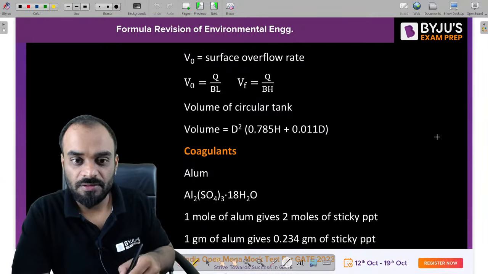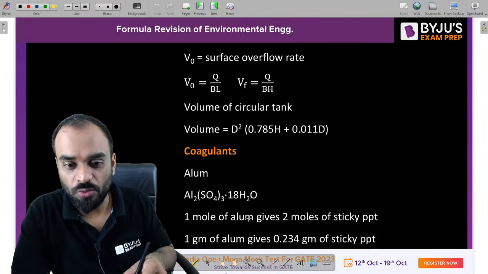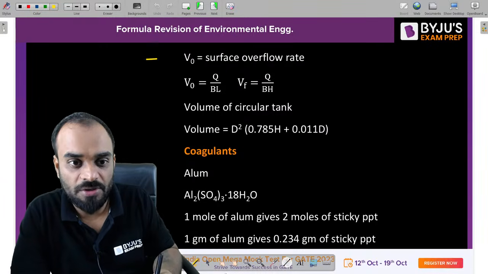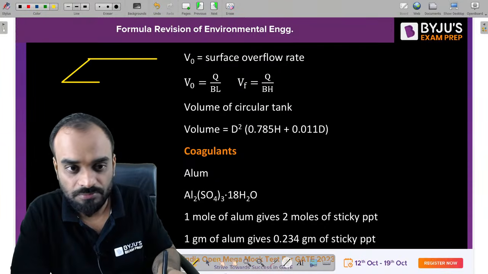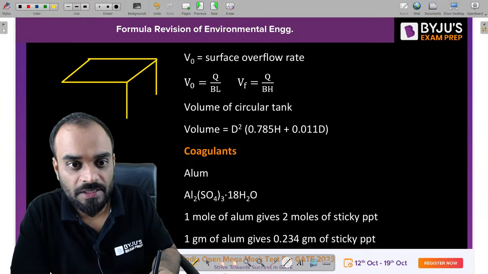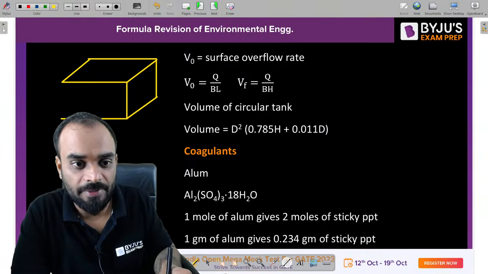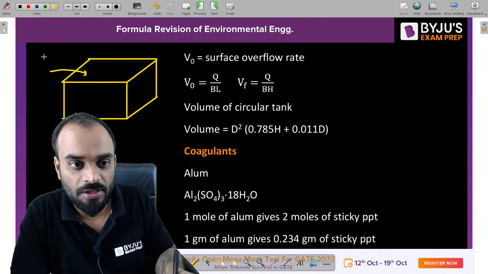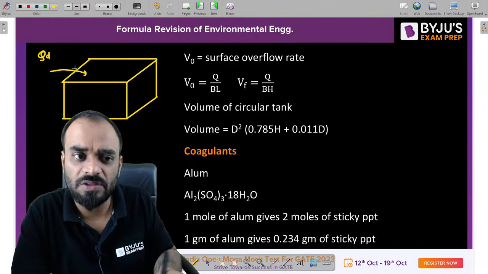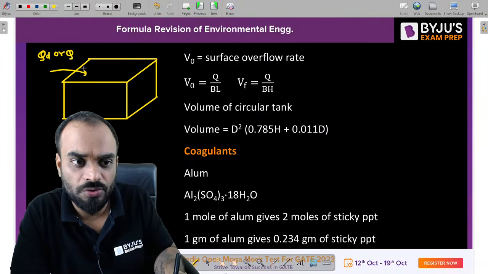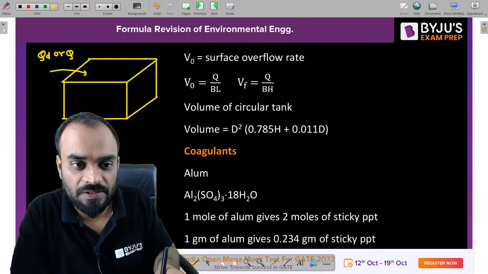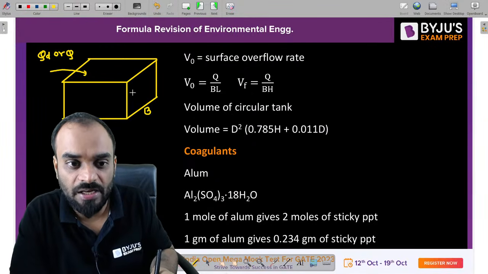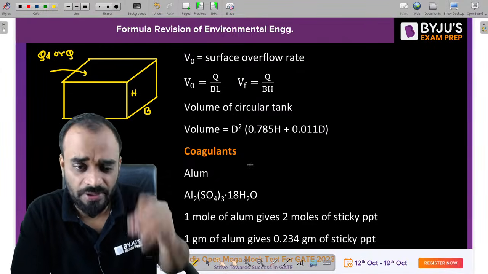Next one is, what is surface overflow rate, SOR? So let me draw one figure first. Let us consider, guys, this is our tank, a sedimentation tank, and let us suppose a discharge, which is basically our design discharge, is coming to this tank, which is QD, or you can write Q also. Let us suppose this is the length of the tank, this is the width of the tank, and this is H, the height of the tank, right?